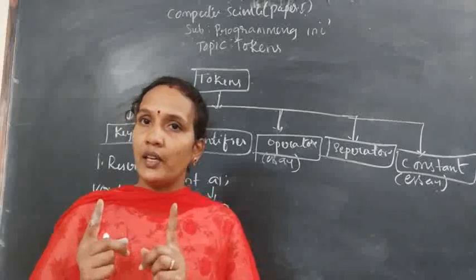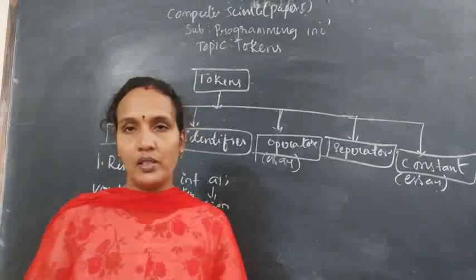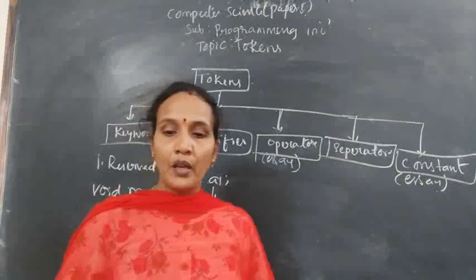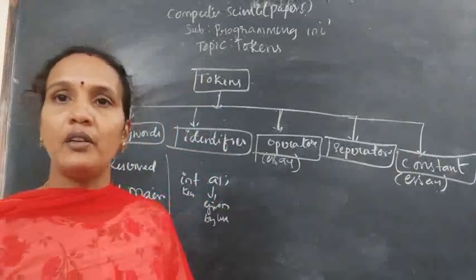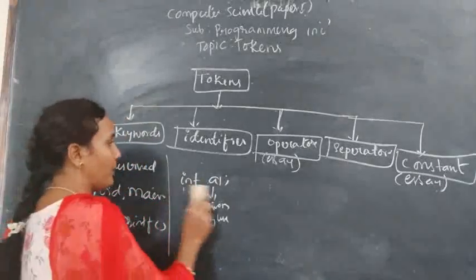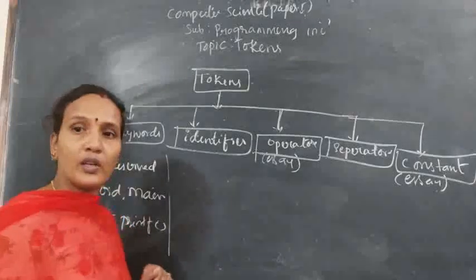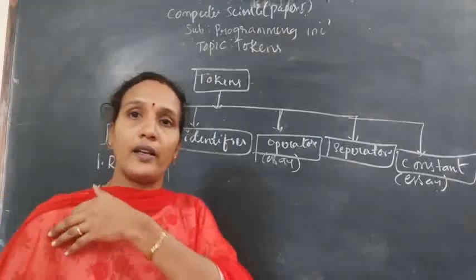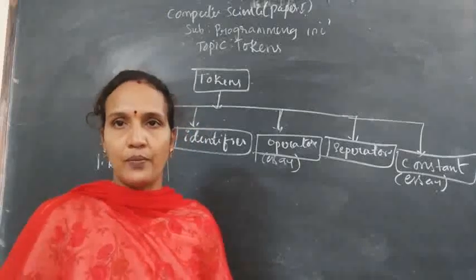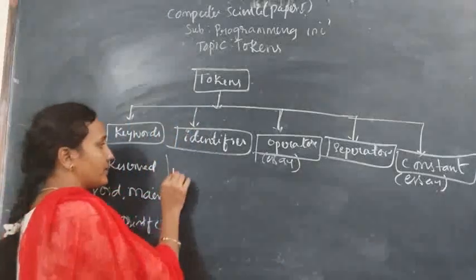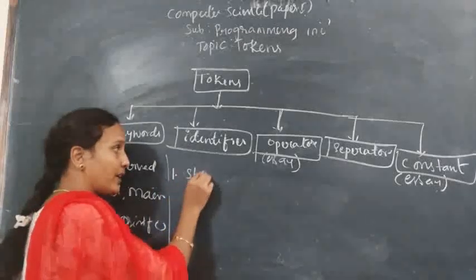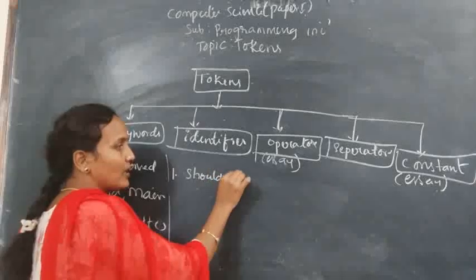Whatever words you get from the software are keywords, and whatever words you get from the user are called identifiers. For keywords, you need not give a specific meaning, but whatever names you give are called identifiers. But while giving identifiers, you need to follow some rules. The first rule is that whatever name you give should not be a keyword.